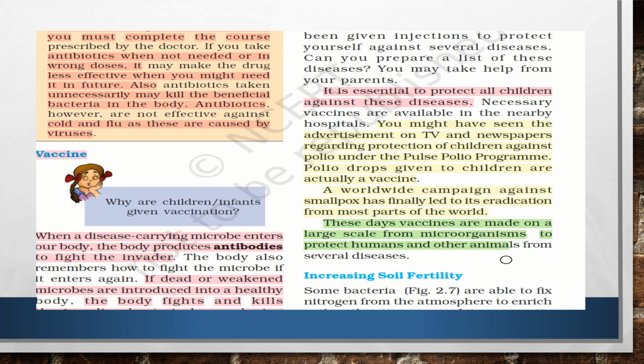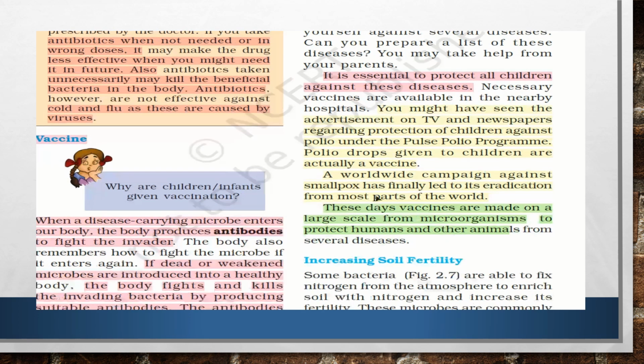So let us leave that. Whatever is going to happen, we don't know what we are going to face now, but we protected ourselves against COVID due to that vaccine, Covishield or Covaxin. So this is all for vaccines, that is, the medicinal uses of microorganisms: making of antibiotics and making of vaccines. Now we will go to other important uses of microorganisms which increase soil fertility, and that we are going to explain in the next slide.